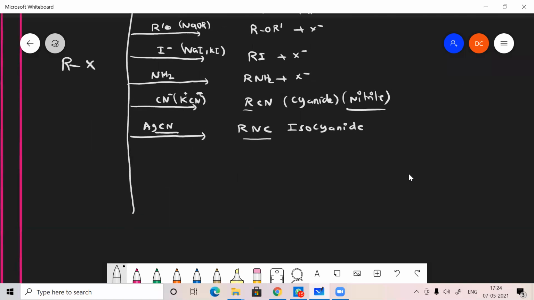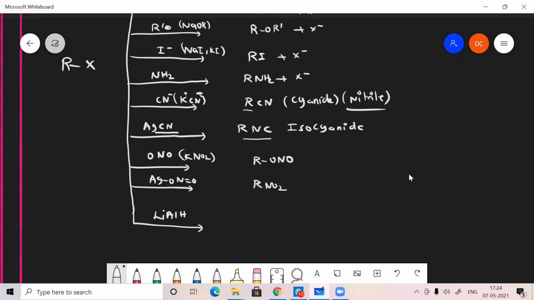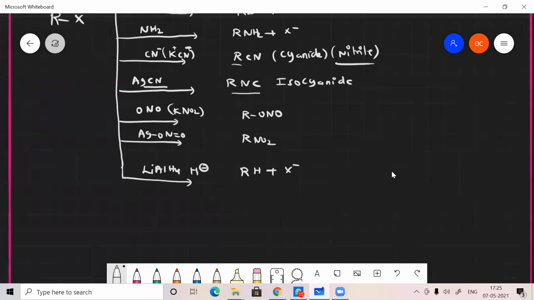And the next one may react with ONO minus. It may be obtained from KNO2, potassium nitrite. It forms RONO. And if it is obtained from AgNO2, I can get RNO2. And if it is obtained from lithium aluminum hydride, it usually produces hydride ion, so the hydride ion will exchange with this, and RH will be the product. In all the cases, X minus will come out. So this is what the nucleophilic substitution reaction is, and I will explain why it comes.